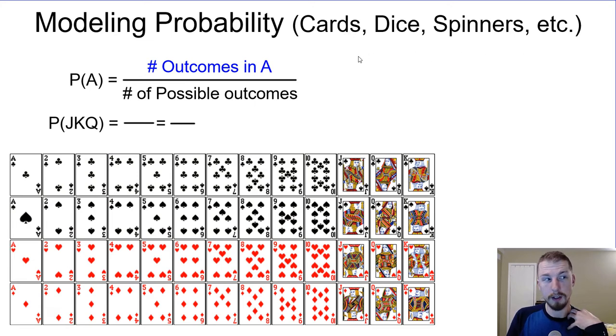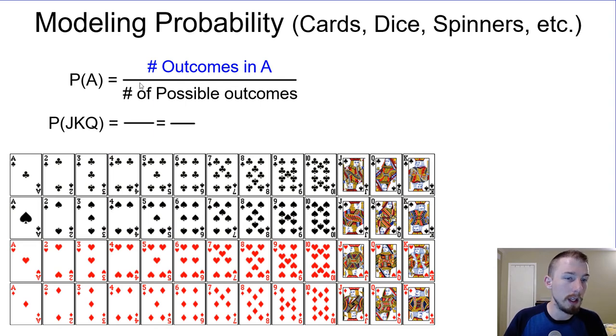What's actually kind of funny is, as a stat teacher, I don't like playing cards. I should be good at it, but I just don't. I don't know why. I'm weird. I have cards, and I have dice for us to play with in class, and we will do some games with them, but I just don't really enjoy it. My favorite game is Go Fish, and I play it with 2-year-olds, but sometimes I lose to 2-year-olds. It's okay. Maybe that's why I don't like it, because I'm not good at it.